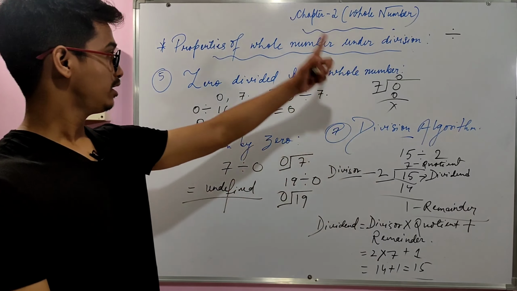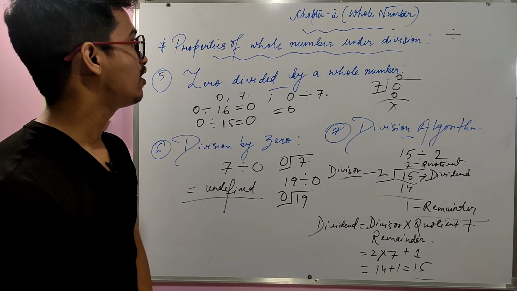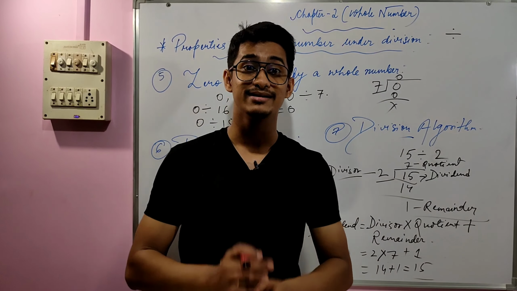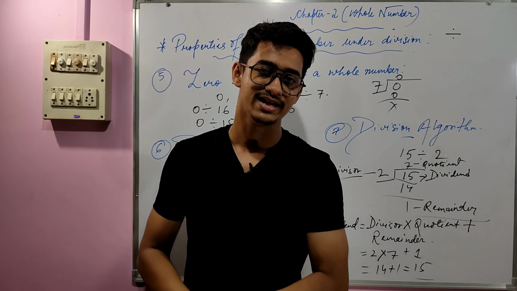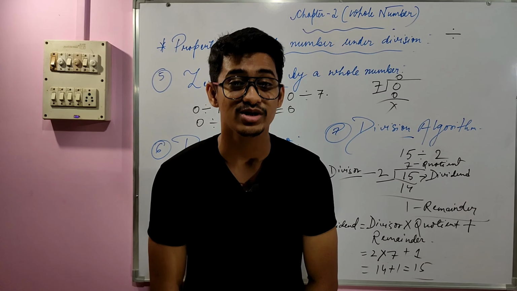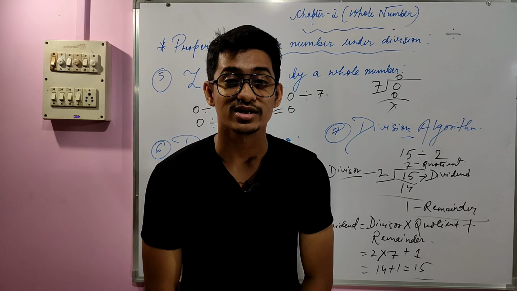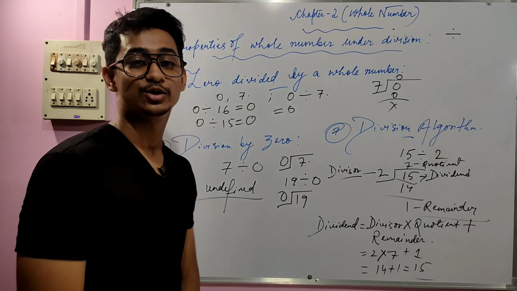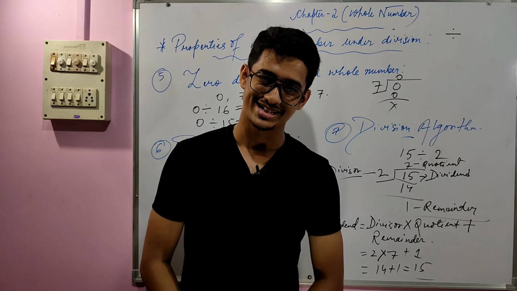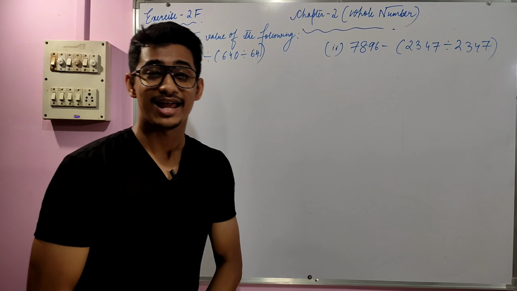So that's all the 7 properties of whole numbers. And one more thing that I will discuss in the last part of this segment is why 0 divided by 0 is not 1. Alright, so let's jump into exercise 2F and solve some questions. Let's start exercise 2F.